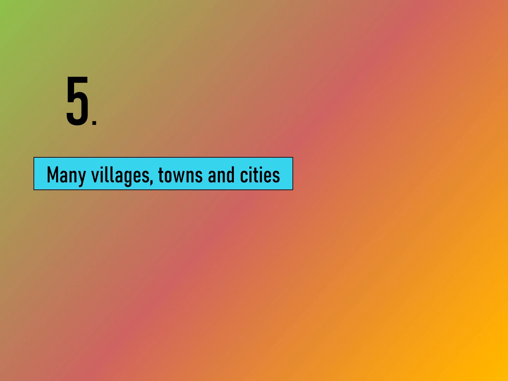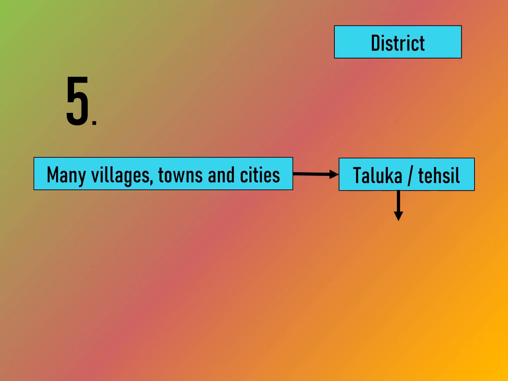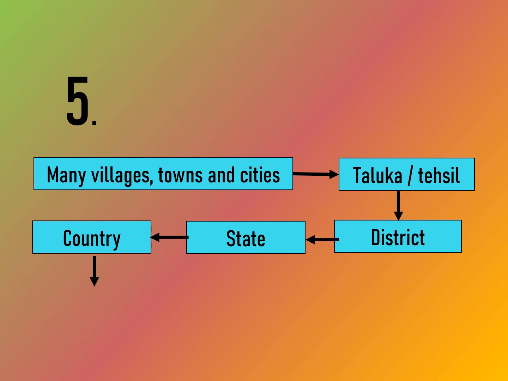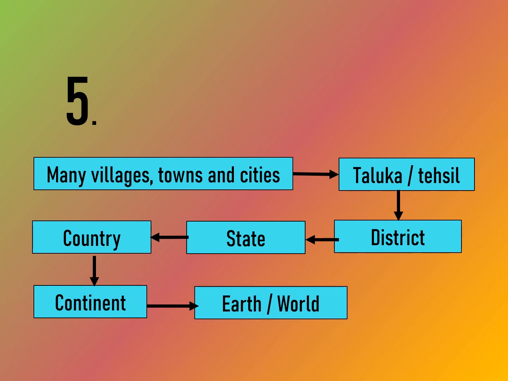Many villages, towns, and cities make a taluka. Many talukas make a district. Many districts make a state. Many states make a country. Many countries make continents. And continents make the earth.